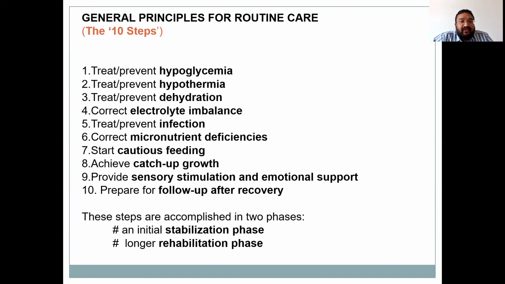These 10 steps are uniformly followed at all hospitals and at all facilities where the children with SAM are being admitted. These steps are accomplished in 2 phases, an initial stabilization phase and a longer rehabilitation phase.